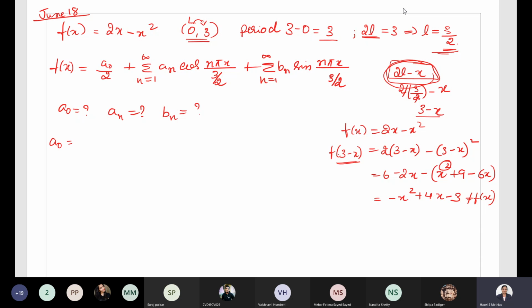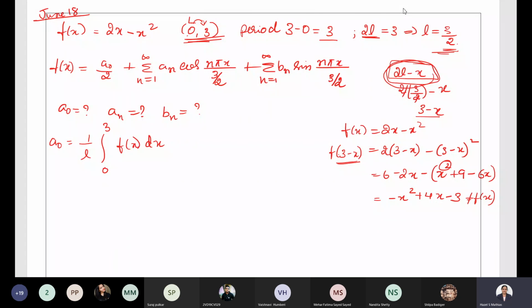So formula, general case, the function is neither even nor odd. When the function is neither even nor odd, how do we do? What is the formula? Is it correct? What is the general formula? Anybody remember what is the general formula? Yesterday I had given that general formula. It is 1 by L, integration of the original interval, that is 0 to 3, f of x dx.